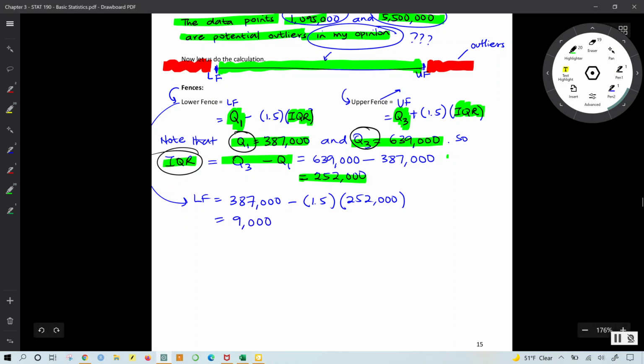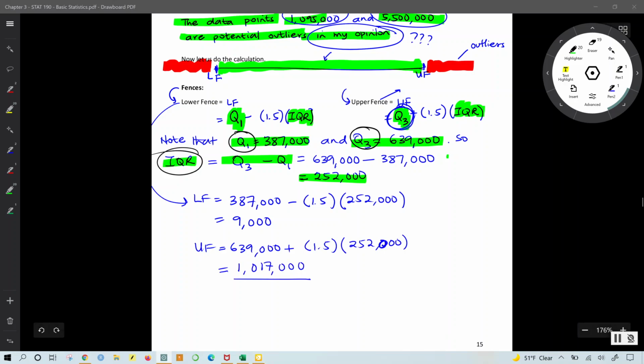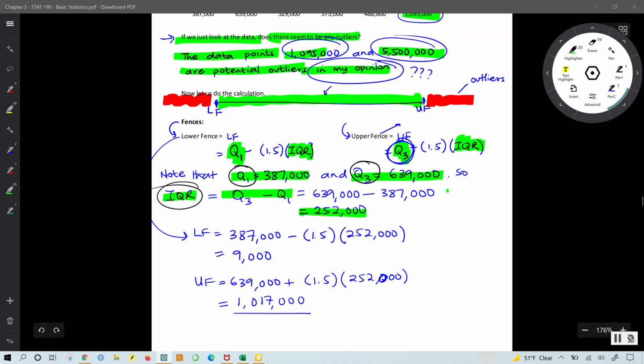9,000. Whereas the upper fence will be Q3, which is 639,000, plus 1.5 times 252,000. And that will be equal to 1,017,000.